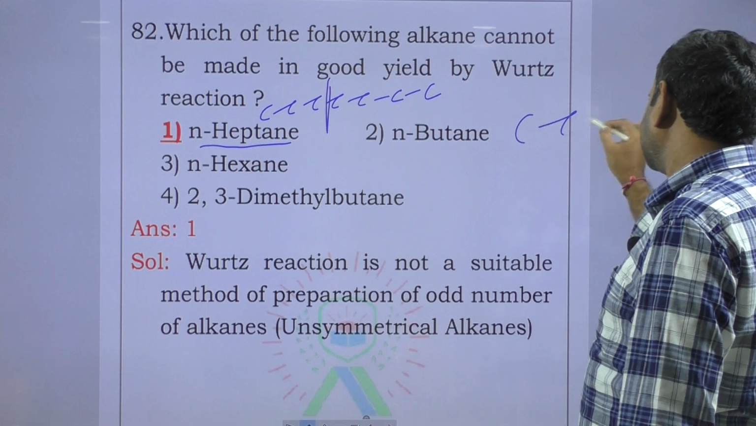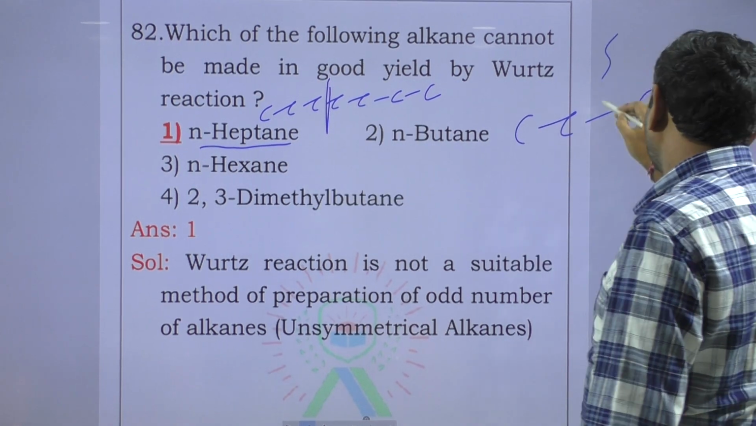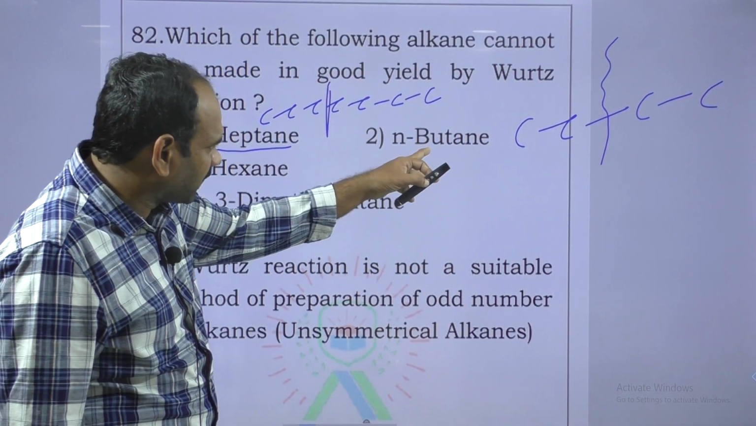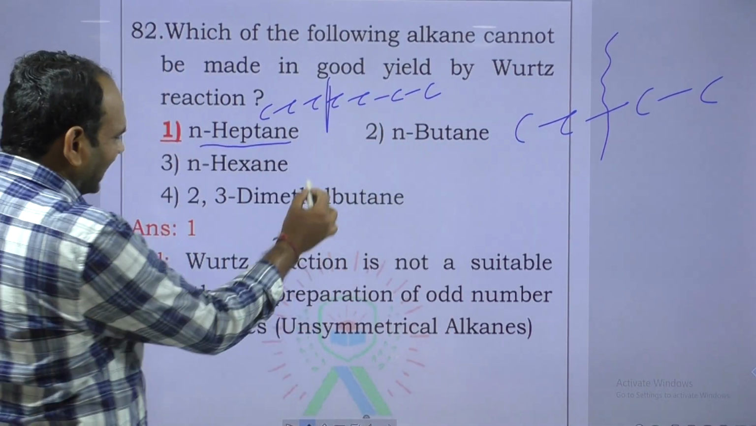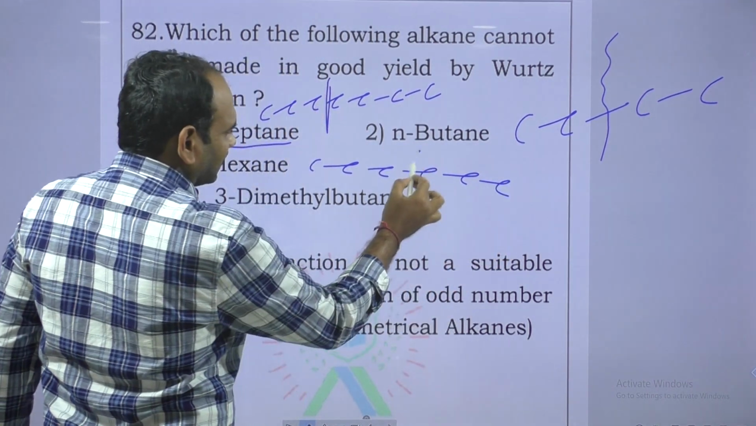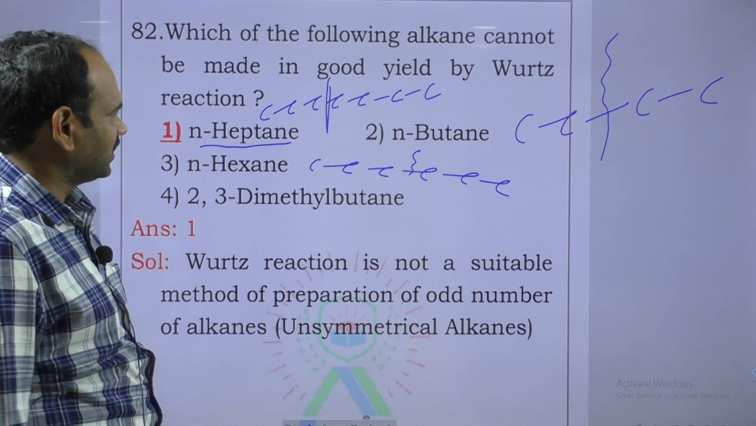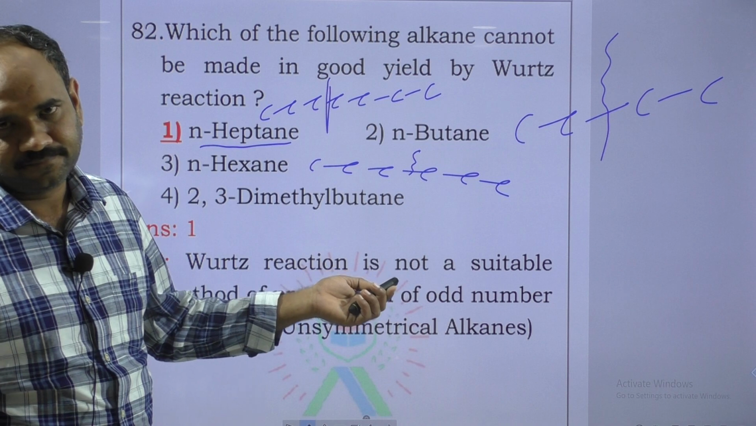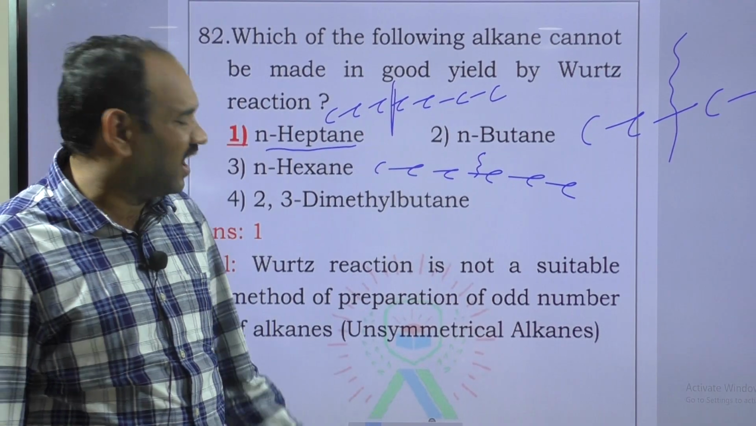Even if you consider n-butane, here this side is 2 carbons, this side 2 carbons. So that's why Wurtz reaction is used for the preparation of n-butane. Even hexane, 6 carbons, this side 3 carbons, this side 3 carbons, like this. It is not suitable for the preparation of alkanes with odd number of carbons and unsymmetrical alkanes.